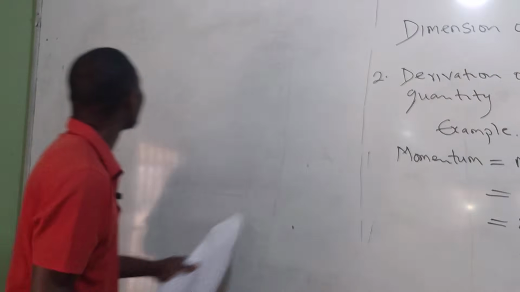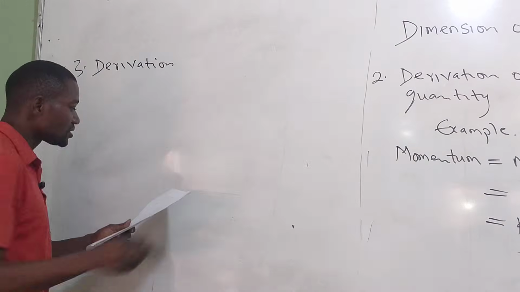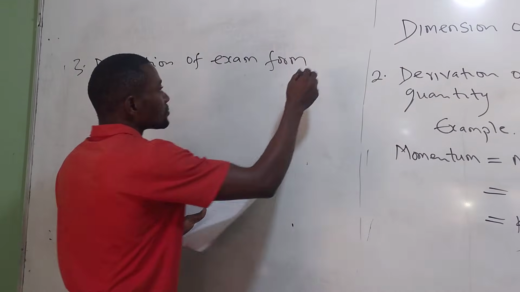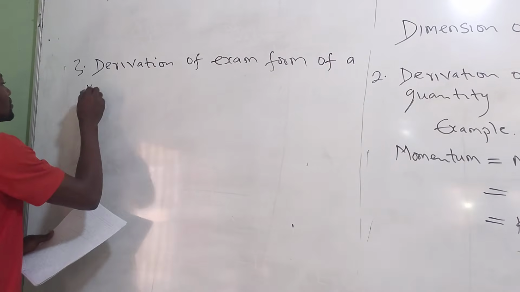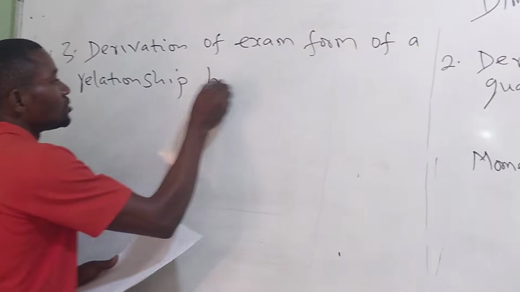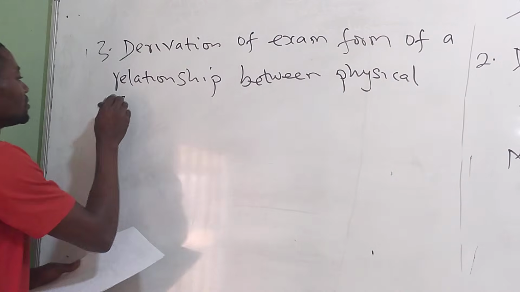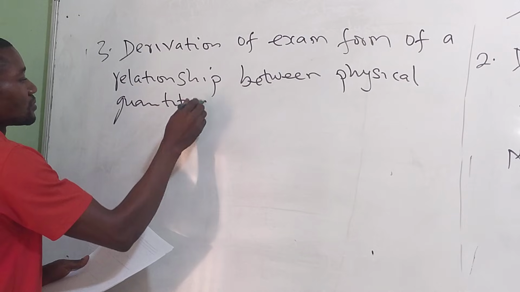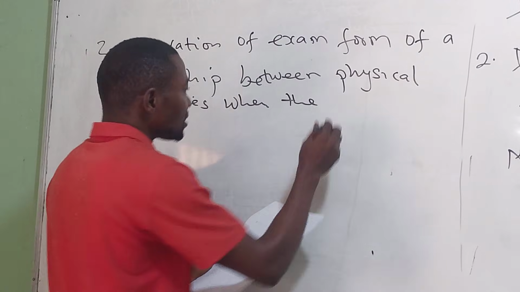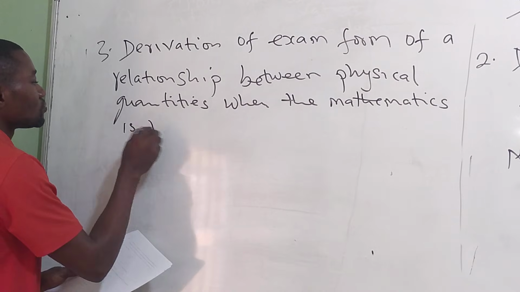that it helps in derivation of the exact form of a relationship between physical quantities when the mathematics is too difficult.